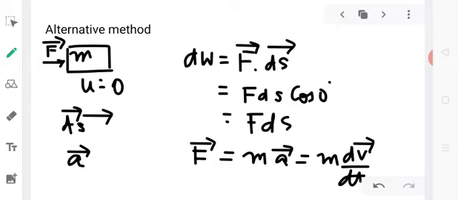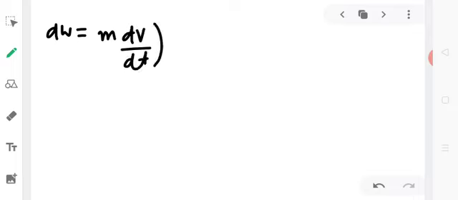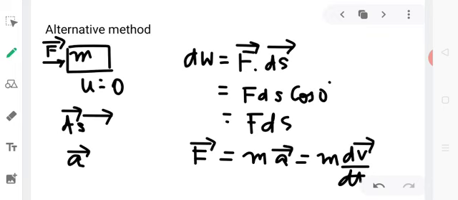So now we get dW equal to m dv by dt into ds. We are substituting in this expression.